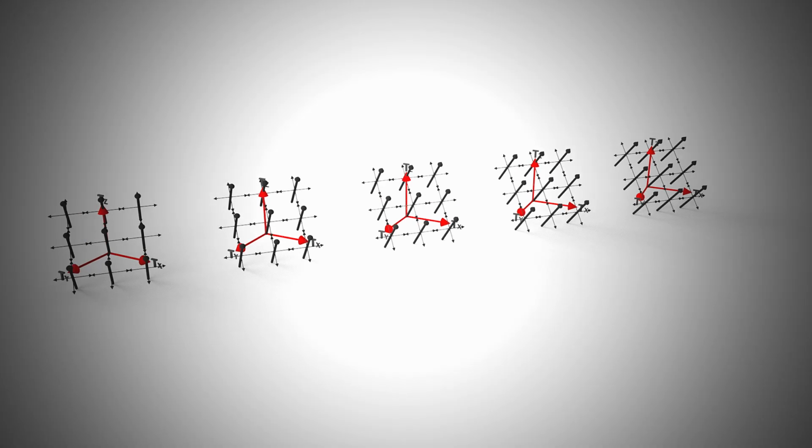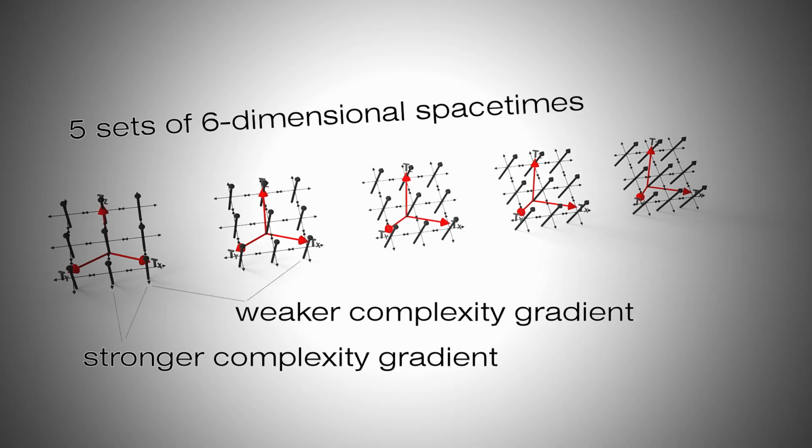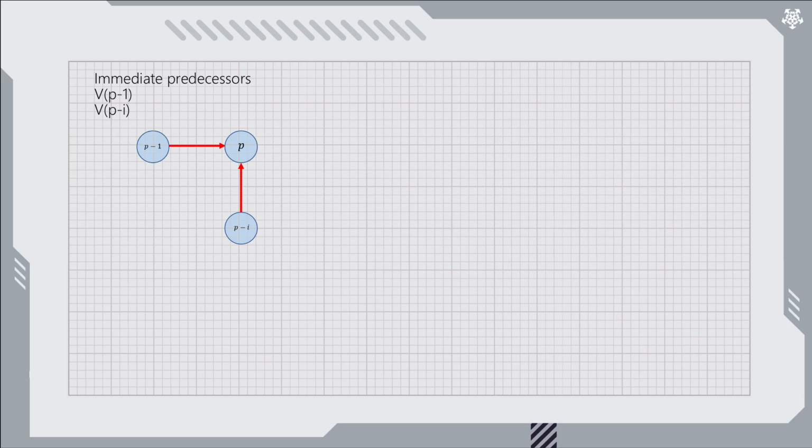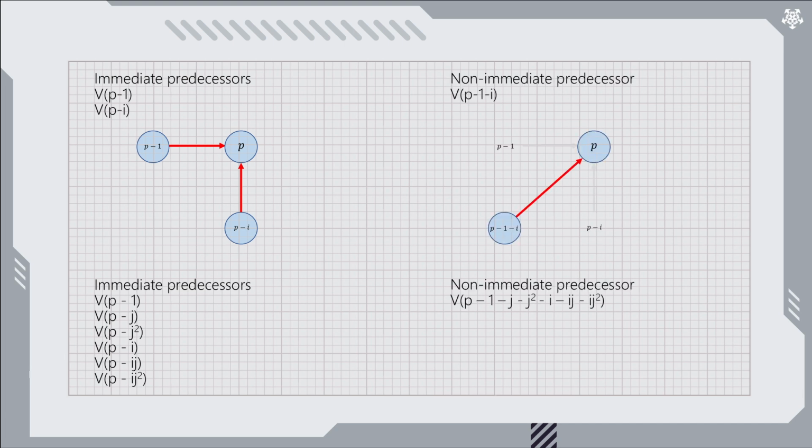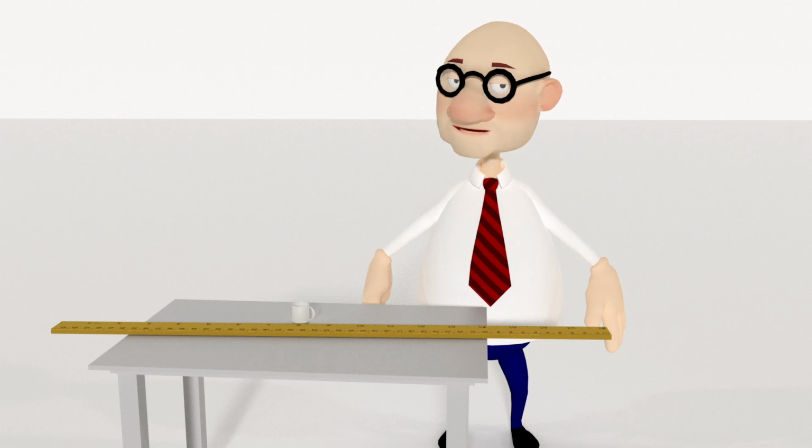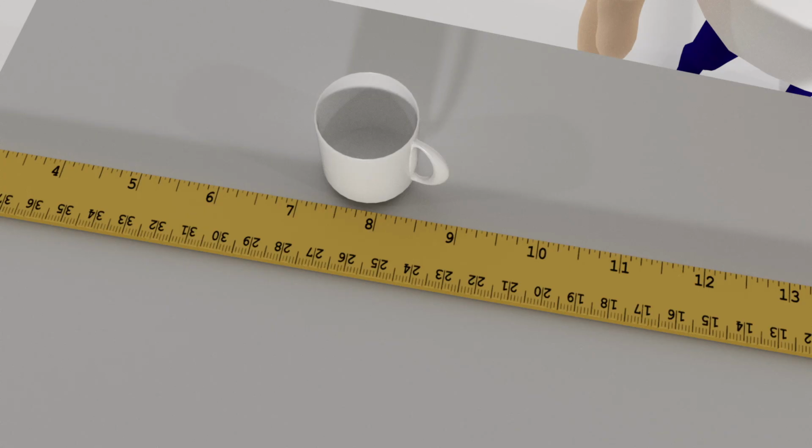If we see the set of spaces all with the same condition, why is the change slower for the higher ordered time dimensions? In previous videos, we only defined immediate predecessors. Now let's invent some non-immediate predecessors similar to the Rudy-Roche function, but for 6 and 30 dimensions, and make an estimate of their effect. Just like the coffee cup in our size analogy, the non-immediate predecessors are all less affected by the scaling and are therefore smaller.